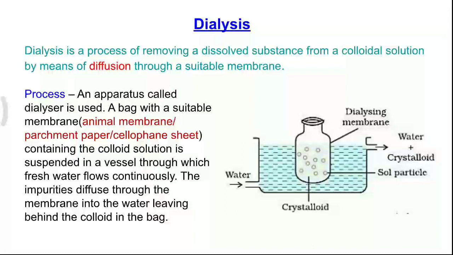The impurities of electrolytes present in the sol diffuse out of the bag, leaving behind pure sol in the bag. The most important use of dialysis is in the purification of blood in artificial kidney machines. The dialysis membrane allows small particles to pass through it, but the colloidal size particles, that is the hemoglobin, do not pass through the membrane.